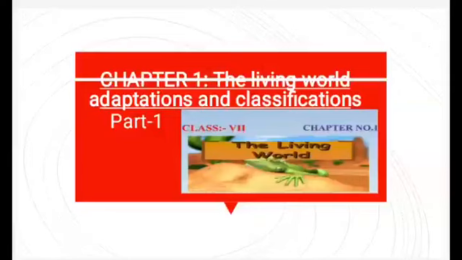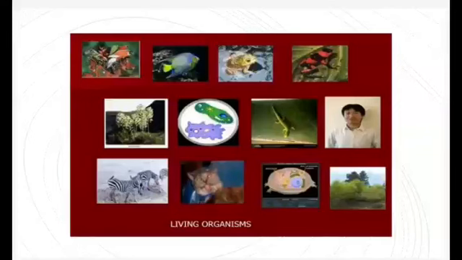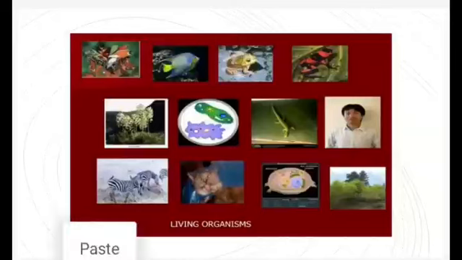The first chapter of science is the living world, adaptations and classification. We all know that a great variety of plants is found on the earth. Some plants have colorful flowers, some plants grow in the water, whereas some plants are found in deserts which have scarcity of water. Some plants are found only in snowy regions. Some plants cannot be seen without a microscope, whereas some are huge in size.